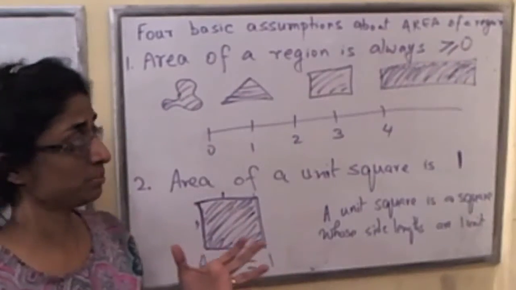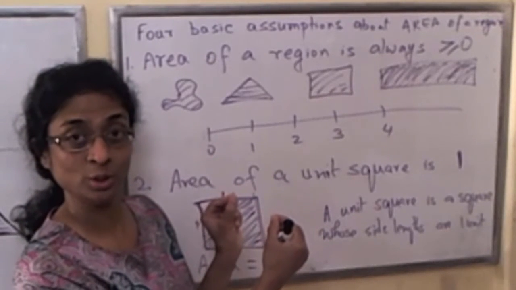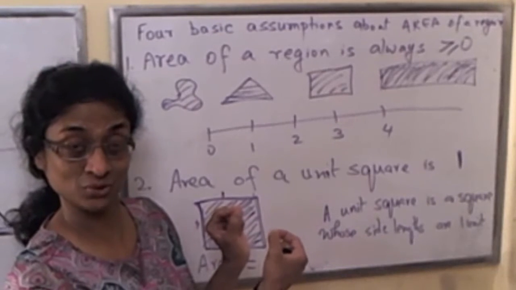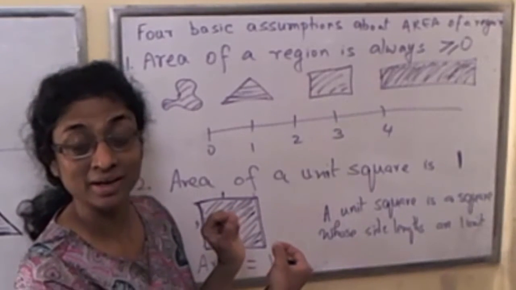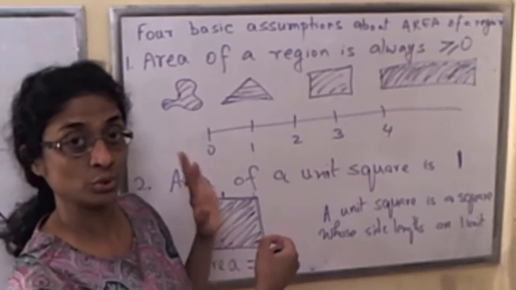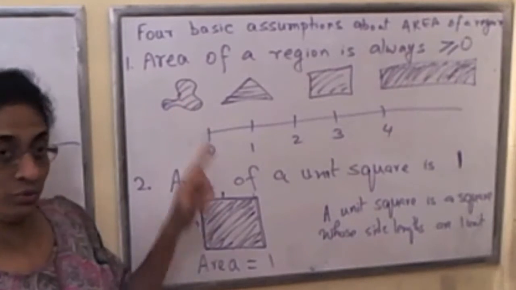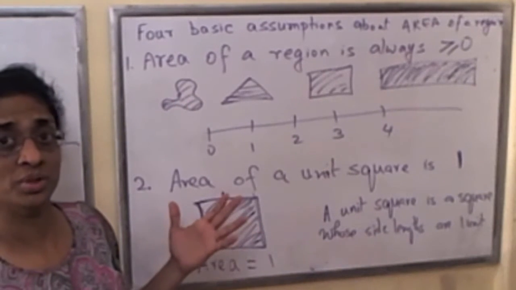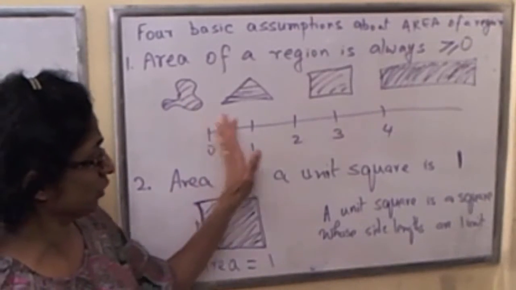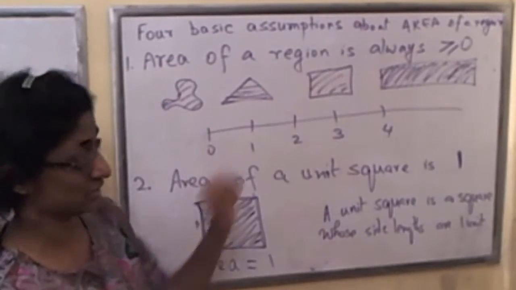Notice this is very similar to on the number line. If you look at a line segment, we associate a number with any line segment, and that number is really the length of the line segment, and the length is a number that's greater than or equal to 0. So here it's the same concept. To every planar region we would like to associate a number, and to us it makes sense to associate a number on the positive side, on the right hand side of the number line. So that's what the first assumption is saying.